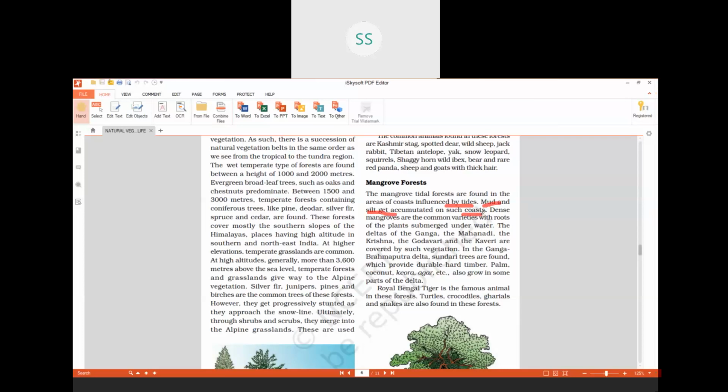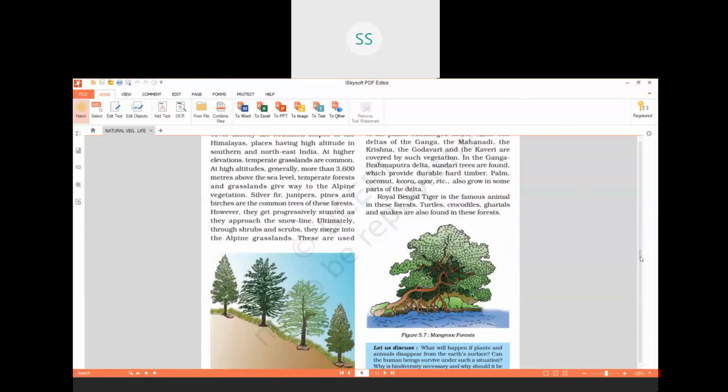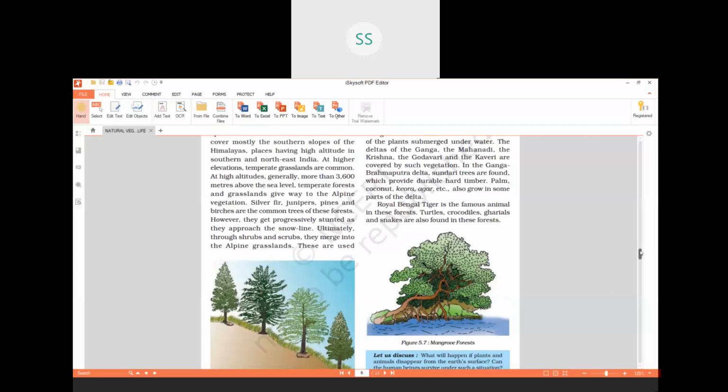Dense mangroves are common varieties with roots of the plants submerged under the water. If you see the figure which is given over here, you will see the roots, they are under the water. So that is a peculiar or unique feature of these mangrove forests also.